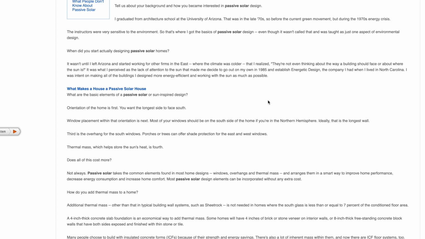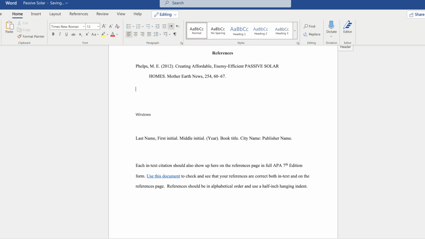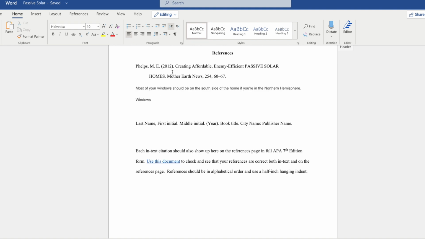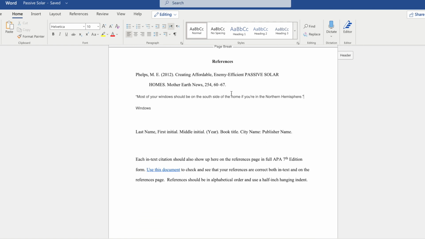Okay, if there's something I wanted to directly quote, like this part, maybe something about windows being on the south side in the northern hemisphere, I can copy this, go back to my document. I just got to put it somewhere, and I need to make sure I know which reference it's tied to. So this is going to have quotation marks around it, but I'm just trying to make sure I keep my research all together. So this quote belongs with this citation, and then I'll also add an in-text citation up above in my actual article. But I'm still doing research right now.